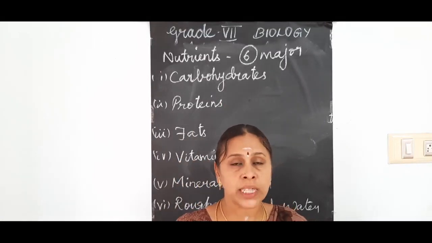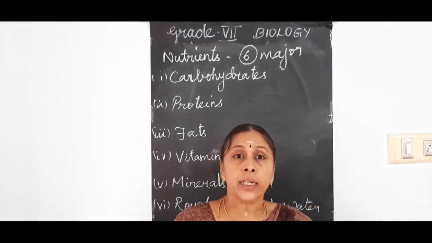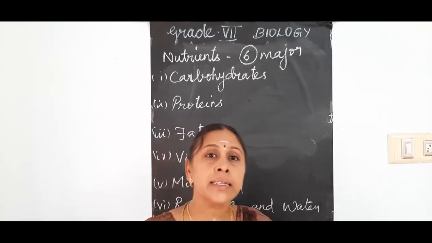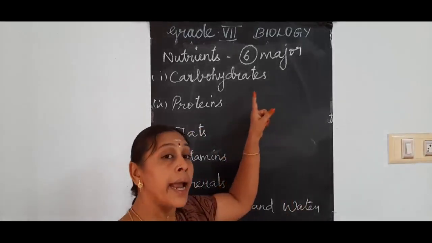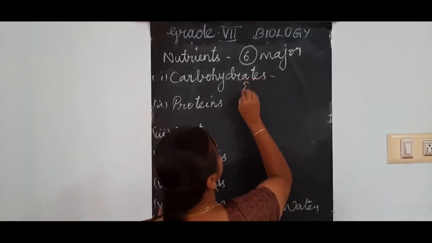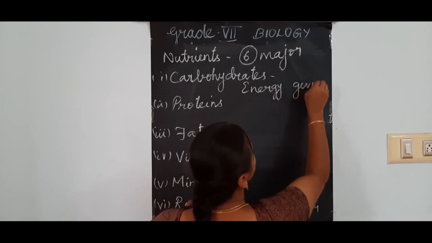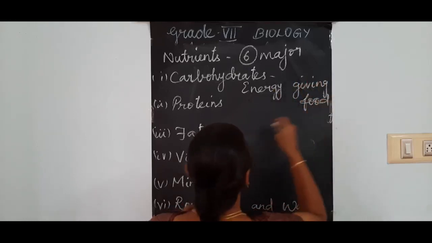After eating those things, if you are so hungry, you will feel energetic because these carbohydrates release energy. That is why this is called energy giving food.